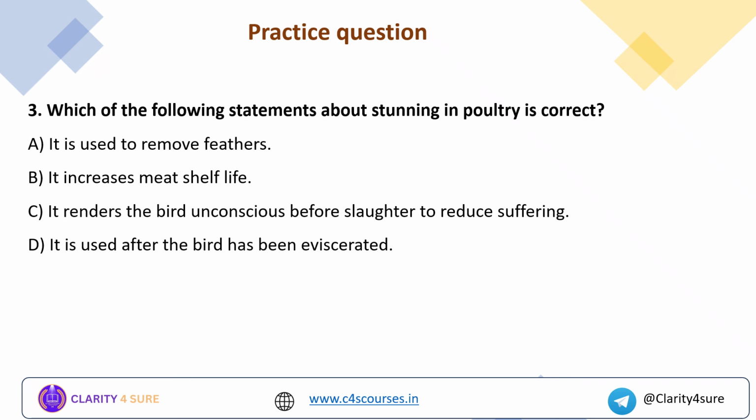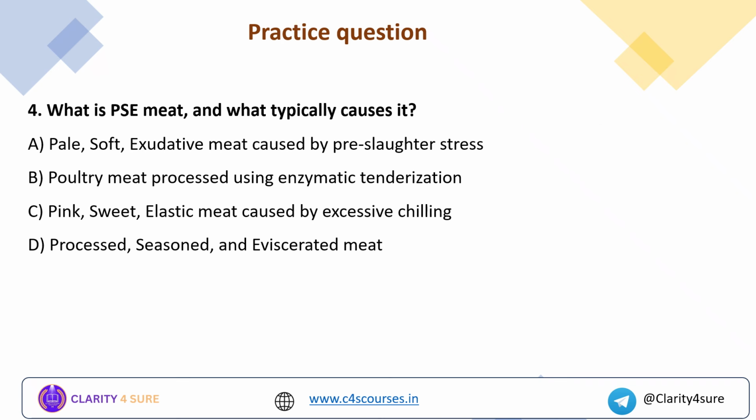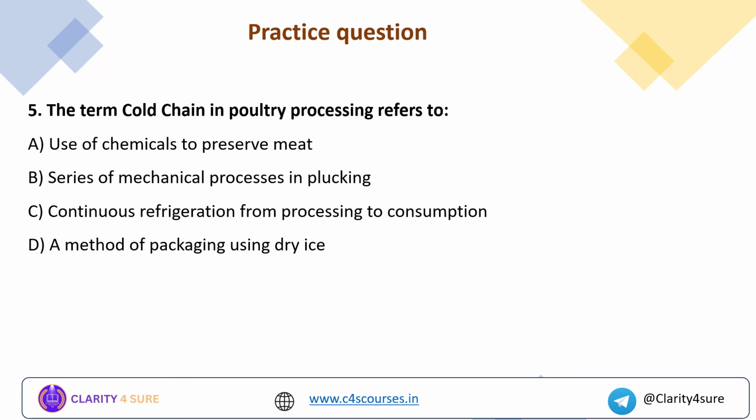Next, which of the following statements about stunning in poultry is correct? It is used to remove feathers, it increases meat shelf life, it renders the birds unconscious before slaughtering to reduce suffering, it is used after the bird has been eviscerated. What is PSE meat and what typically causes it? This is a very easy question. You can easily answer it in a span of seconds. The term cold chain in poultry processing refers to, it is also a very easy question. See, all the 5 questions are very easy and this lecture itself is a very easy yet important lecture from the exam point of view.